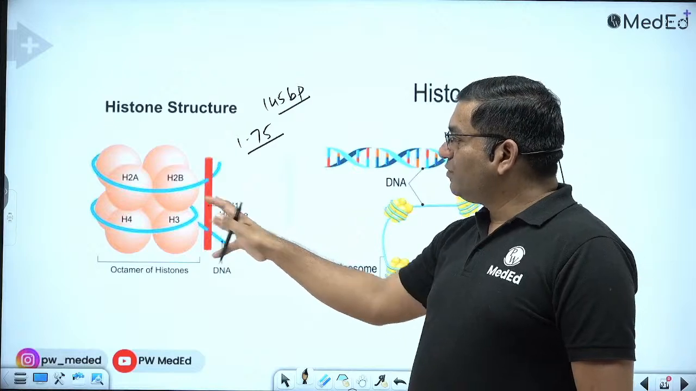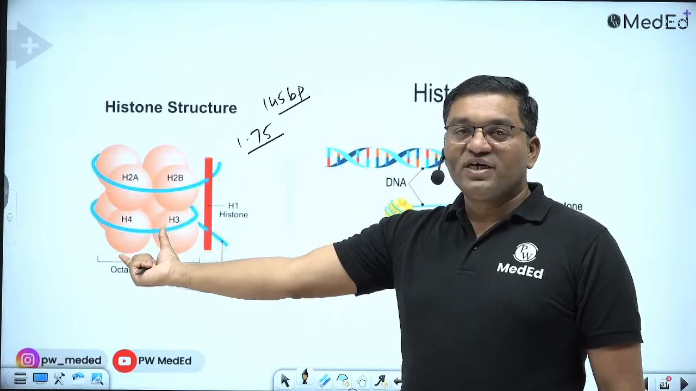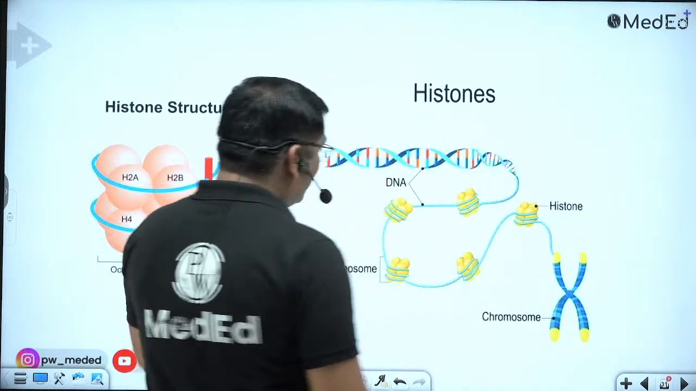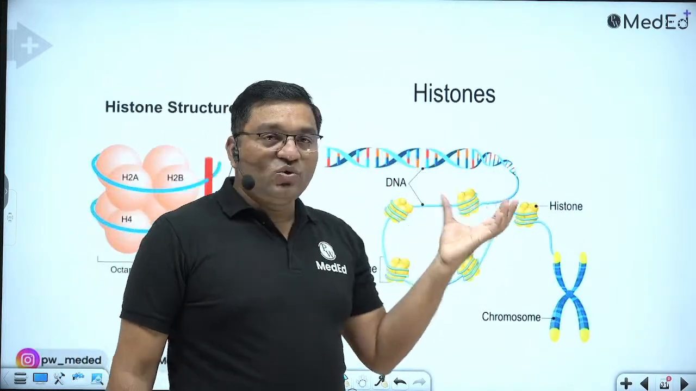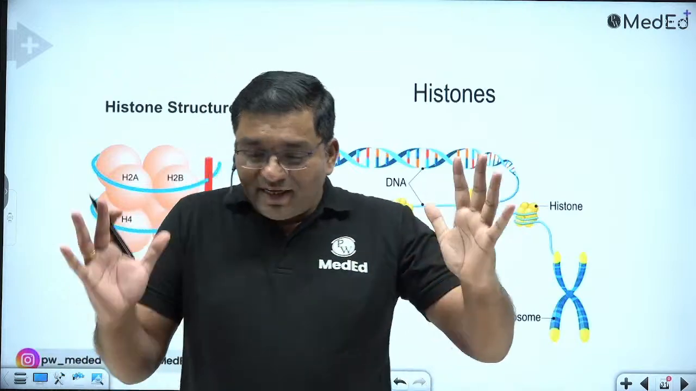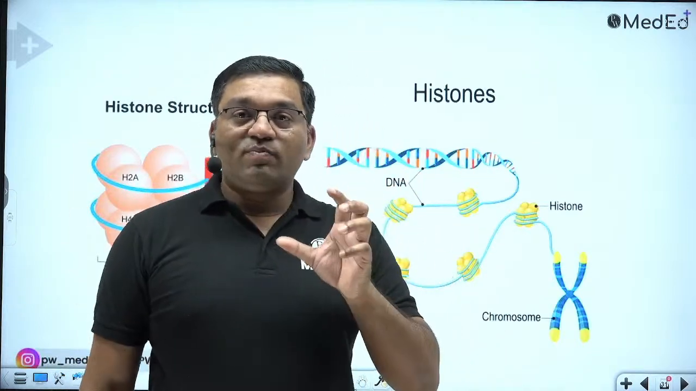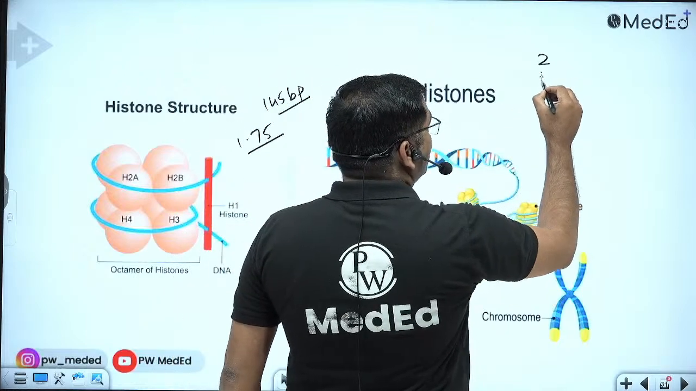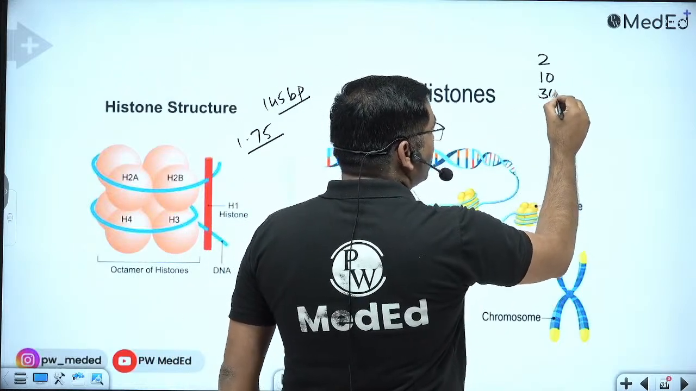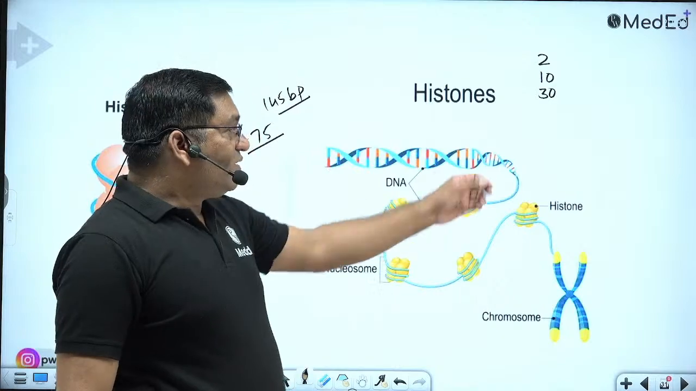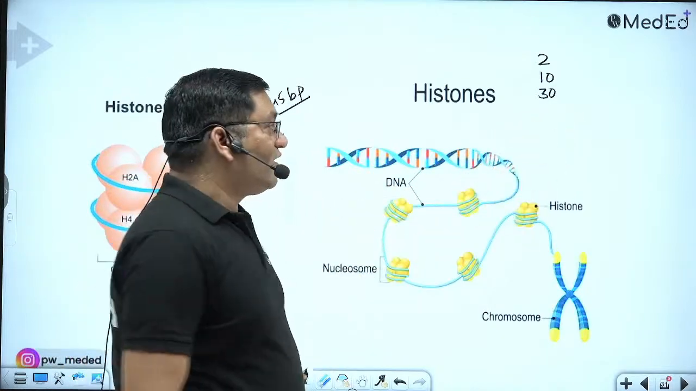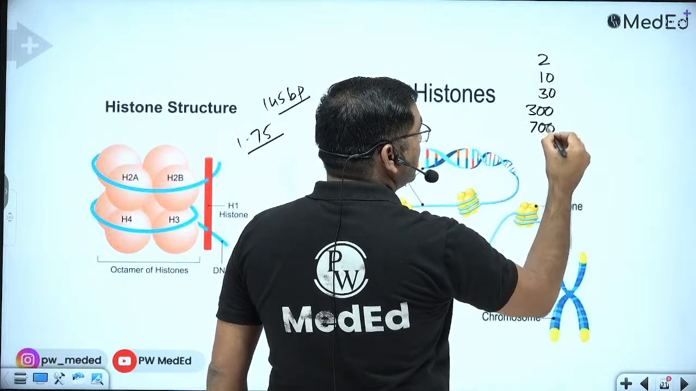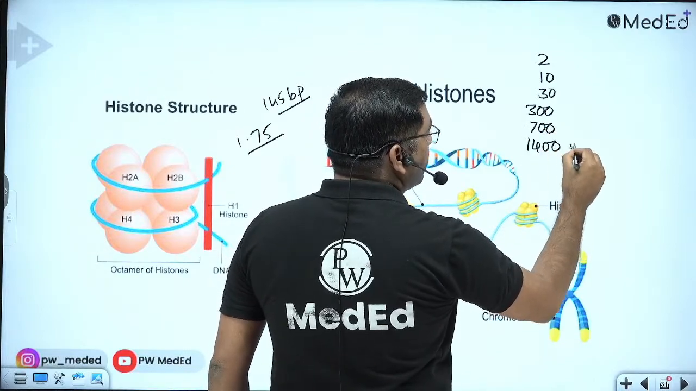This is H1. In the octamer, there is H2A, H2B, H3 and H4, and it helps in the organization of DNA. In the organization of DNA, there is an end-to-end 10 to the power 4-fold decrease in the length of the DNA. So 2 nanometer DNA is converted into 10 nanometer fiber, which is converted into 30 nanometer fibril, which gives the 300 nanometer non-condensed loop, 700 nanometer condensed loop, and 1400 nanometer metaphase chromosome.